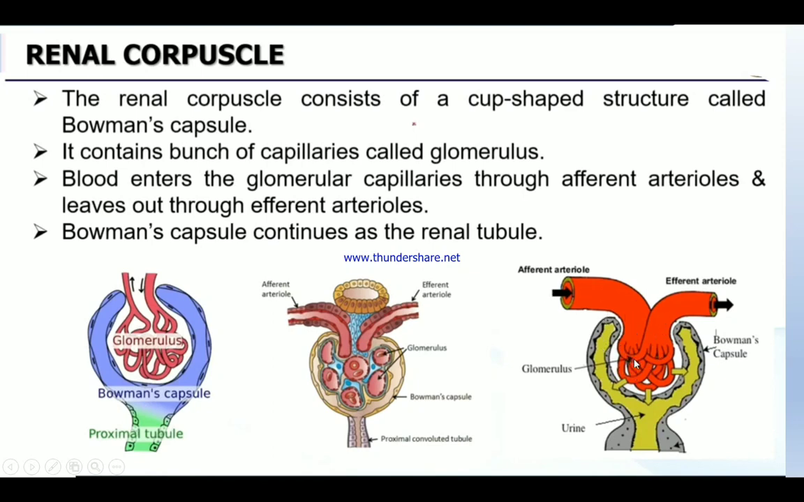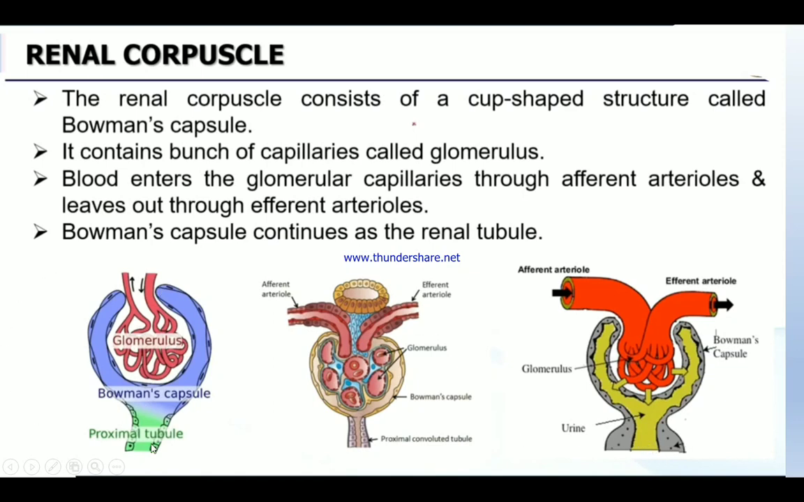the glomerulus. Right? Blood enters the glomerulus through the afferent arteriole, and it leaves through the efferent arteriole. So afferent arteriole, efferent arteriole. Blood enters through the afferent arteriole and is released out through the efferent arteriole. This Bowman's capsule continues as a renal tubule. That is the next part, I'll explain that.